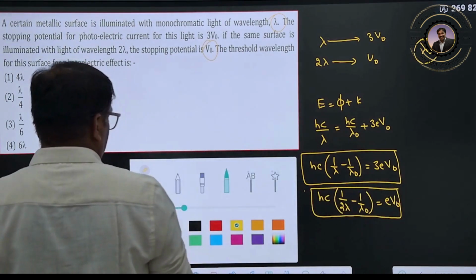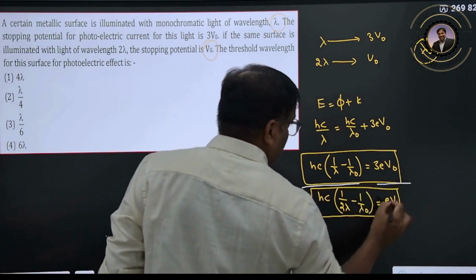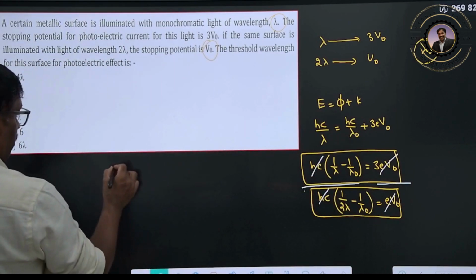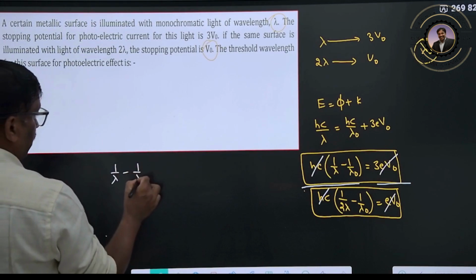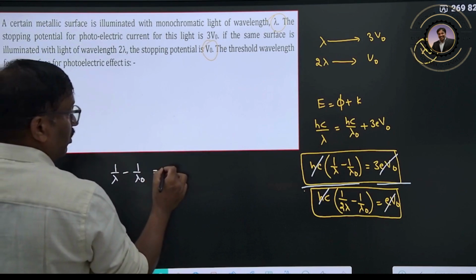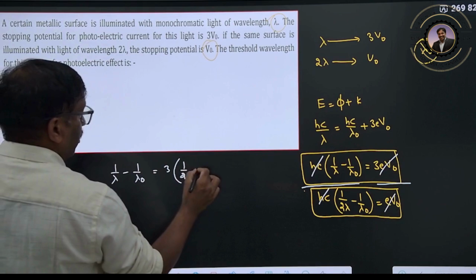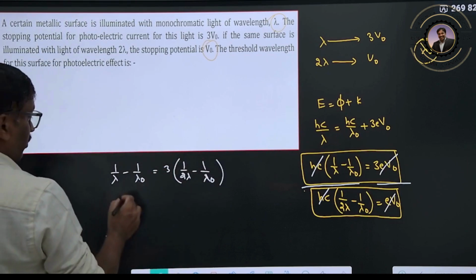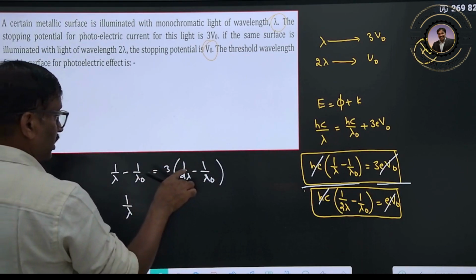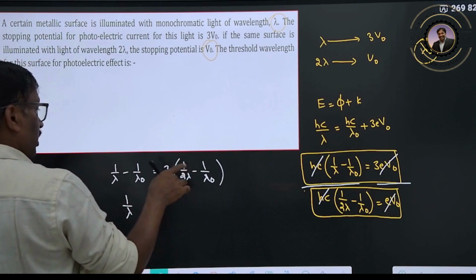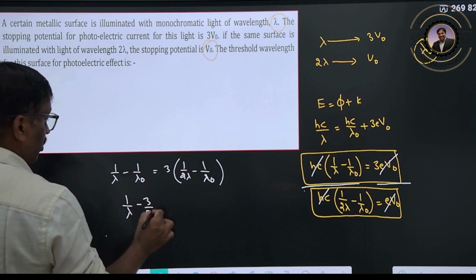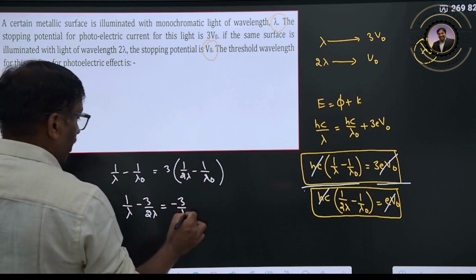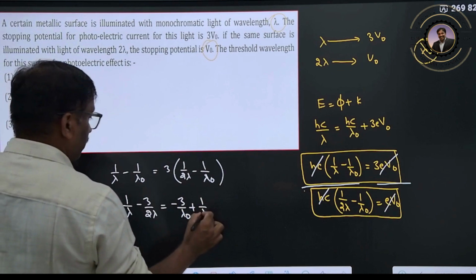Now just divide these two equations. eV naught cancels, hc and hc get cancelled out. So 1 by lambda minus 1 by lambda naught equals 3 times 1 by 2 lambda minus 1 by lambda naught. Multiplying, we get minus 3 by 2 lambda on one side, equal to minus 3 by lambda plus 1 by lambda naught.